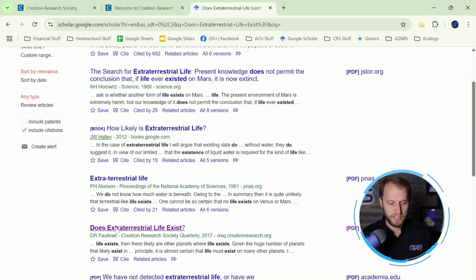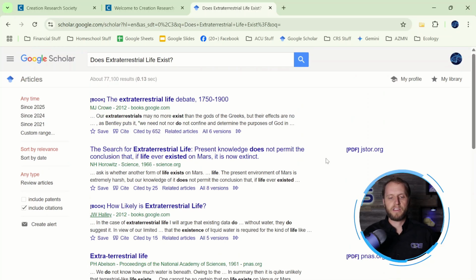And lo and behold, here is this one from Danny Faulkner, the Creation Research Society Quarterly. So that's the beauty of this. Now our research is not just available to those who know about CRS and creation research, but this article would pop up for anyone who's just interested in extraterrestrial life. They would be able to get a kind of a creation biblical perspective on that.